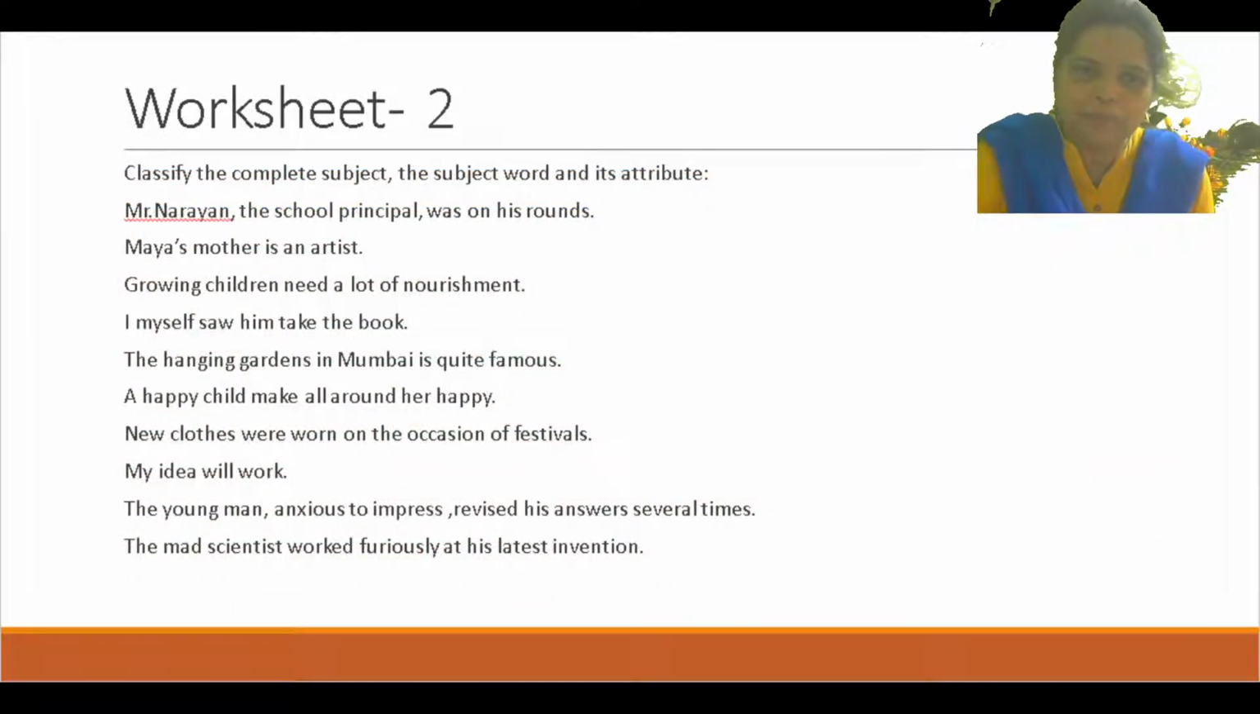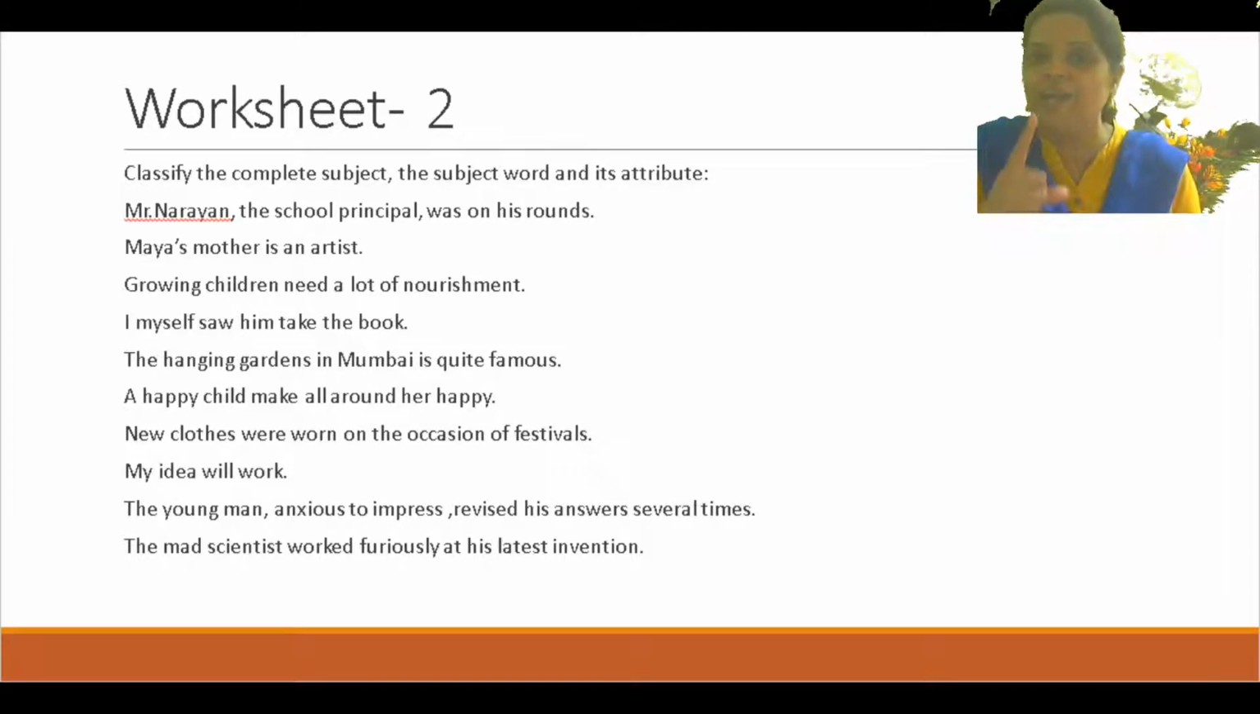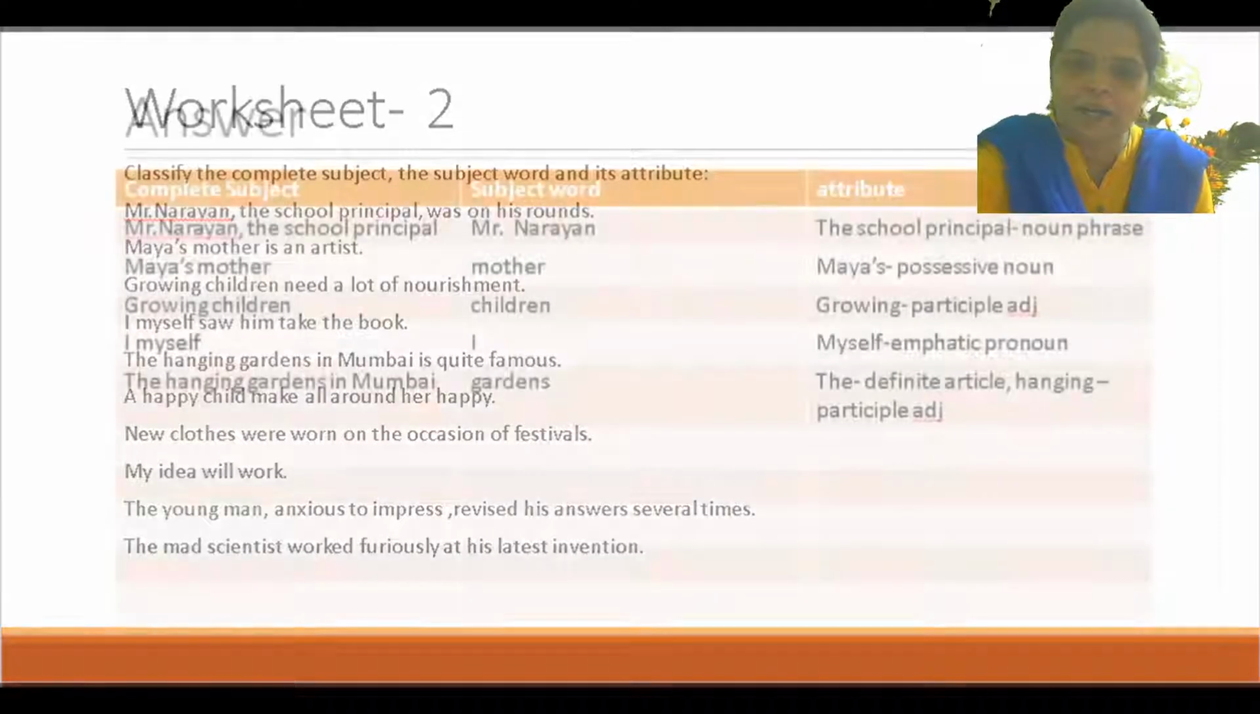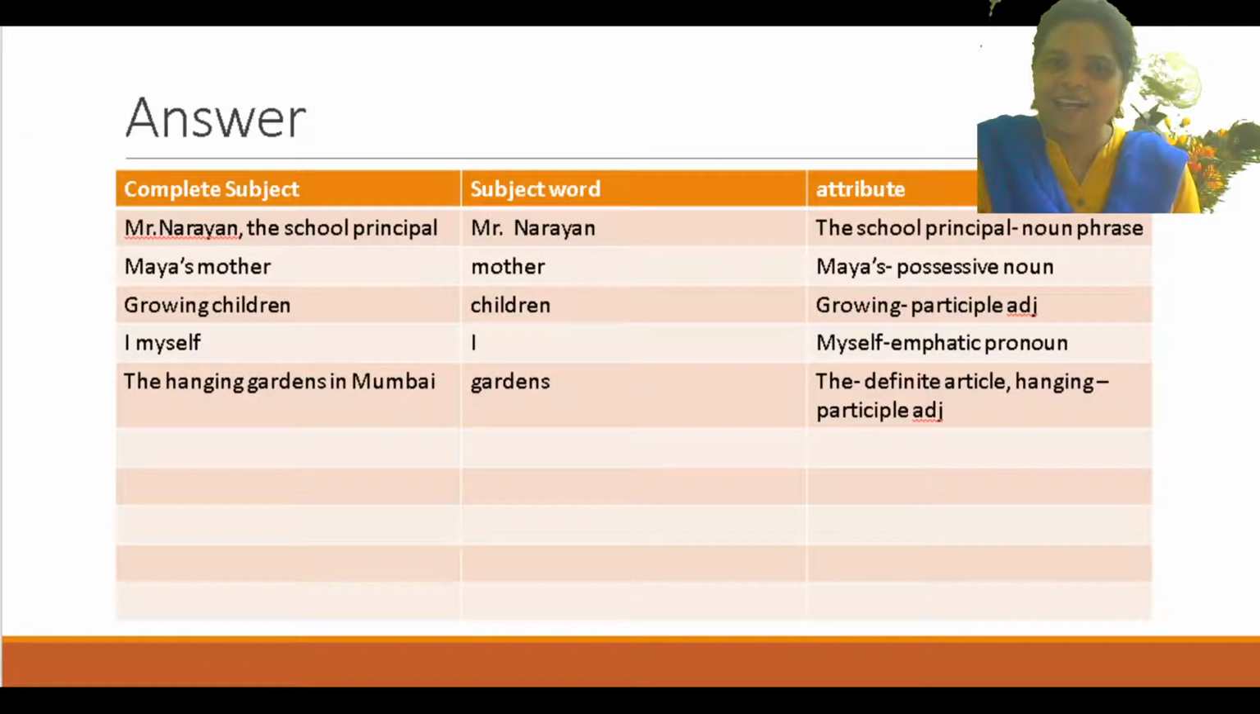Now, next question. I myself saw him take the book. You tell me. Just think about it. I myself will be the complete subject, whereas I will be the subject and myself क्या होगा? Emphatic pronoun. I myself is the complete subject, I will be the subject word and myself will be the emphatic pronoun.